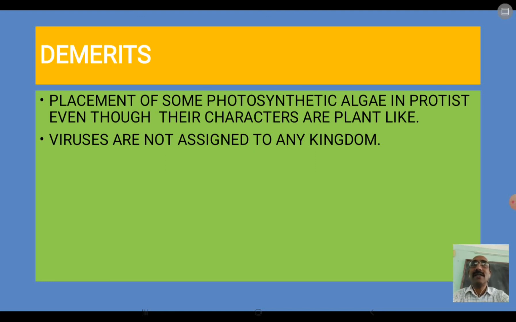On that basis, different kingdoms have been formed. Then we studied in detail the different kingdoms. Got it? That is Monera, Protista, Fungi, Plantae and Animalia. Then there are various merits and demerits of this system.